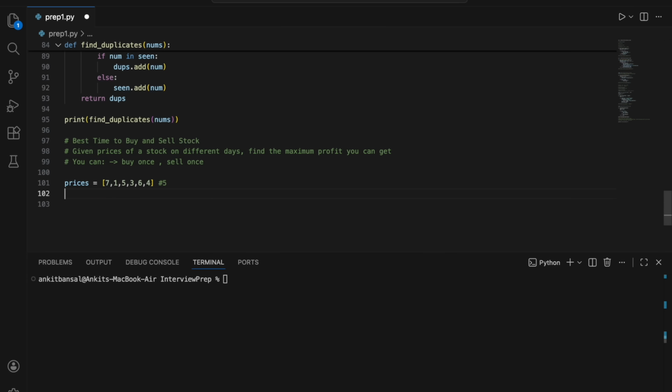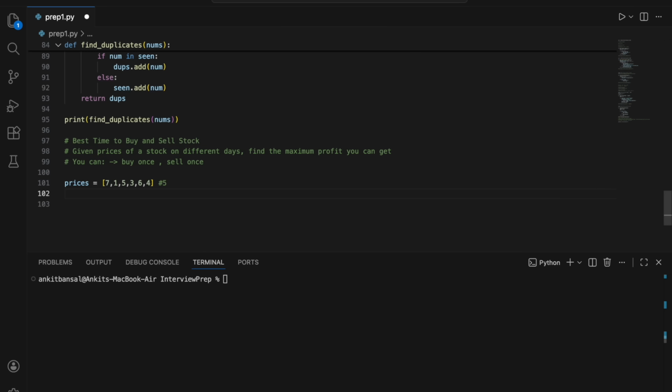Now, if you have an array where prices are always decreasing, for example, 7, 5, 4, 3, then you can never get any profit. The maximum profit you can get is 0. You can buy at 7 and sell at 7 on the same day, because it is always decreasing. You can never get any profit here, right?